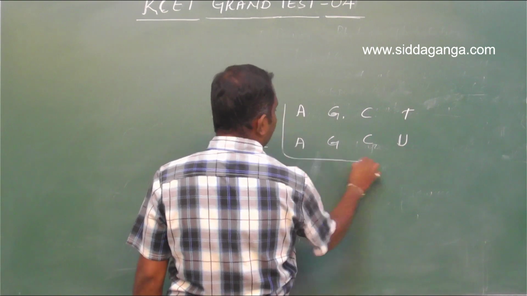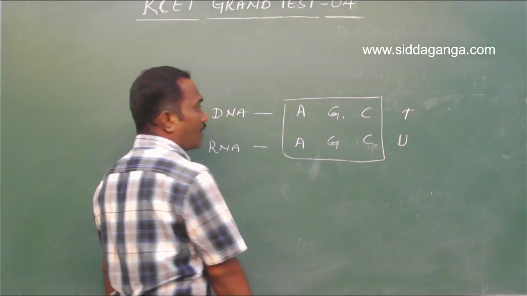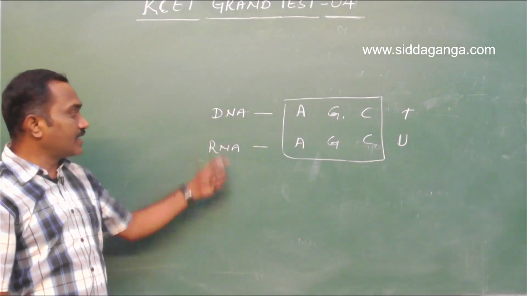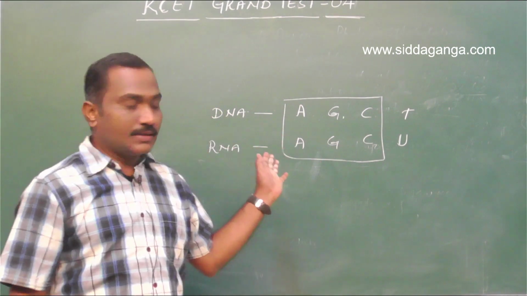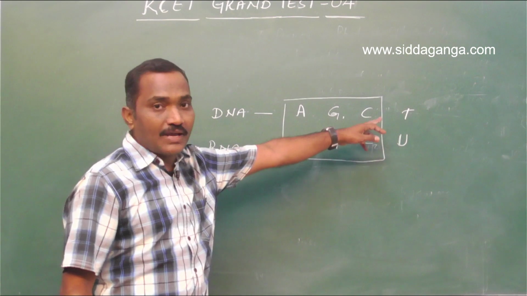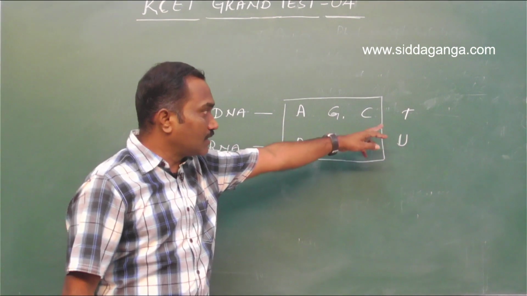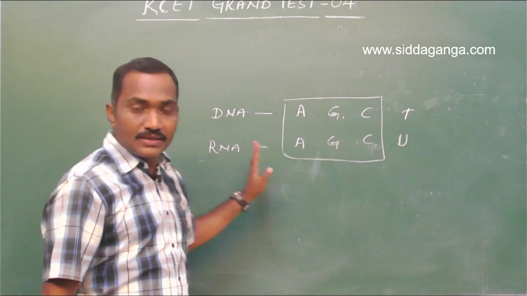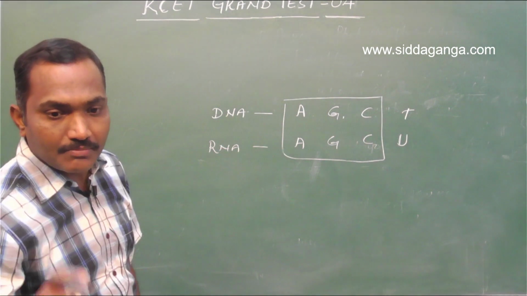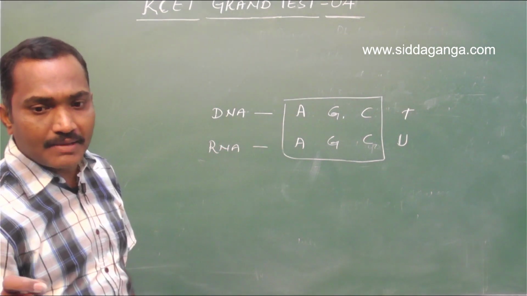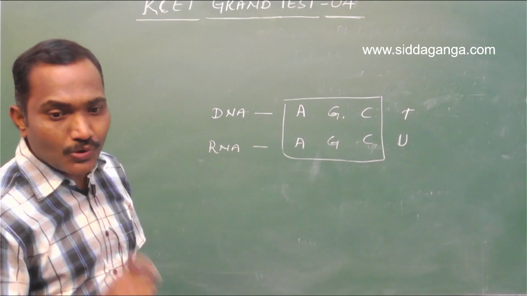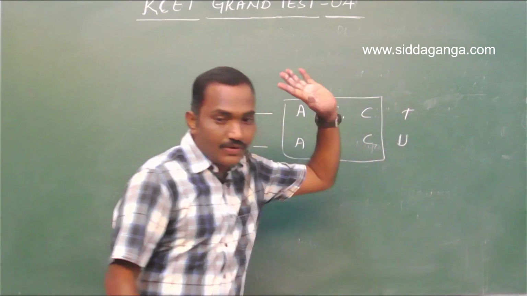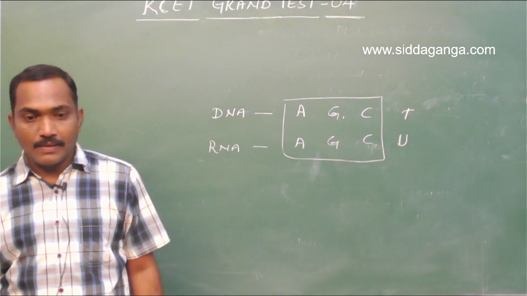So 3 are common, adenine, guanine, cytosine, for both DNA and RNA. Thymine is found only in the DNA, uracil is found only in the RNA. So the bases of RNA are the same as those of DNA, with the exception that RNA contains uracil instead of thymine, is the answer. Simple.